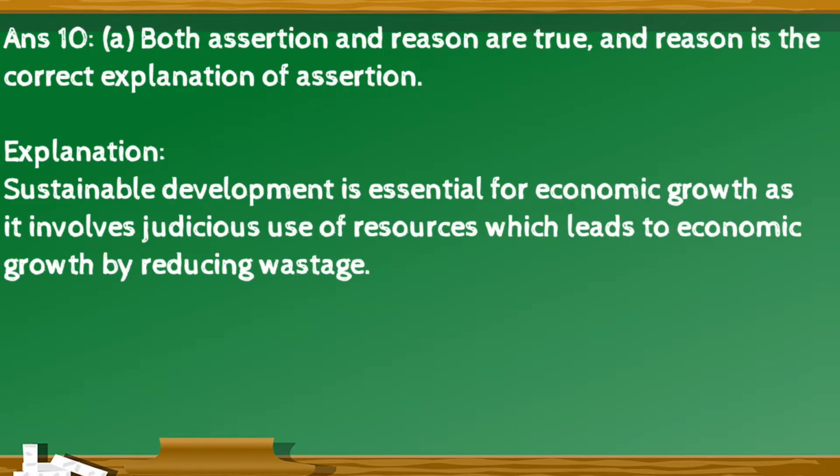The right option is A. Both assertion and reason are true, and reason is the correct explanation of assertion. Explanation for this is sustainable development is essential for economic growth as it involves judicious use of resources, which leads to economic growth by reducing wastage.